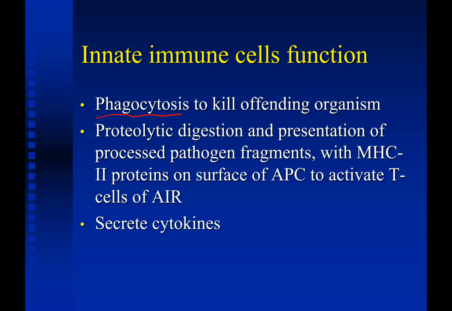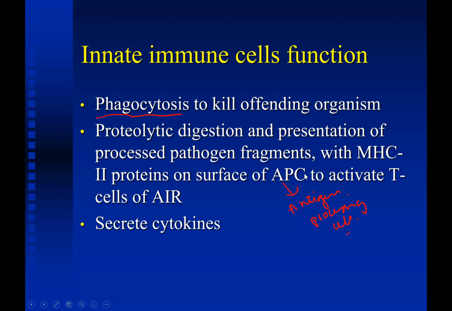Then, the second important function is proteolytic digestion and presentation of the processed pathogen fragments. The peptides of this pathogen fragment combine with the MHC2 protein on the surface of the antigen processing cell, which are mainly the macrophages, dendritic cells or B lymphocytes.